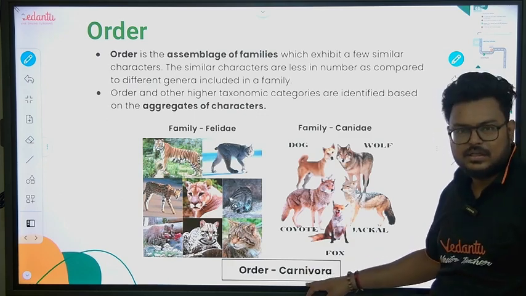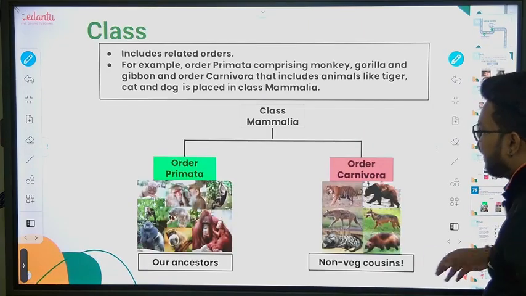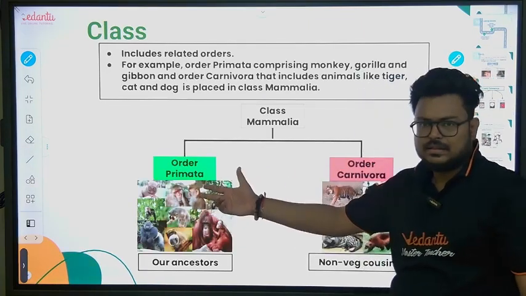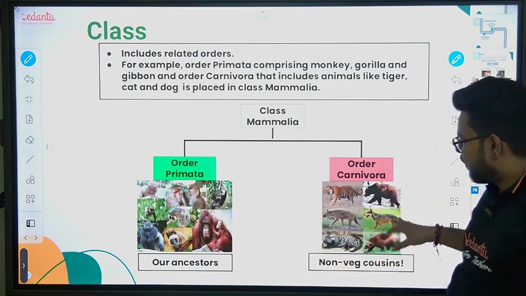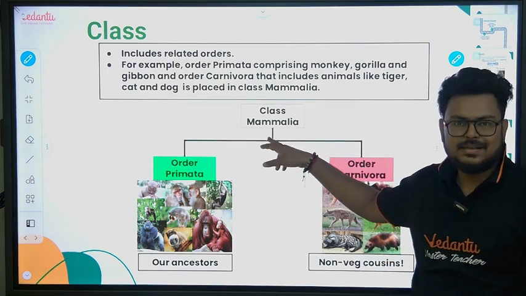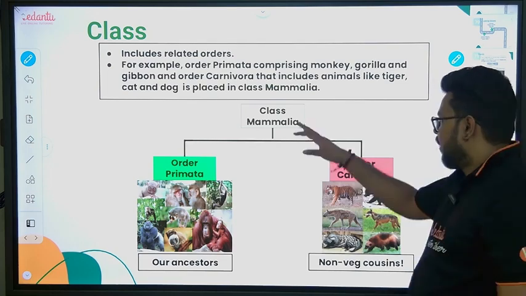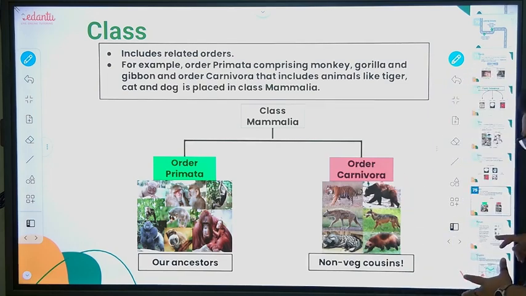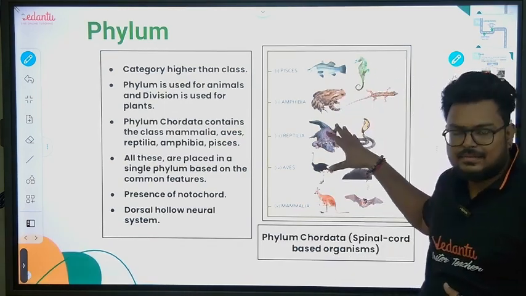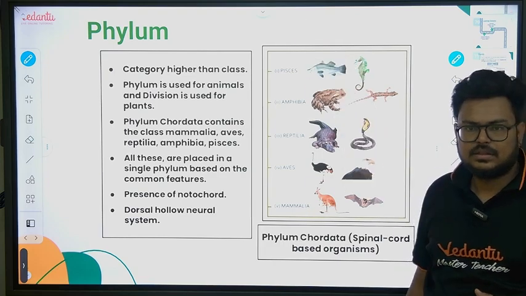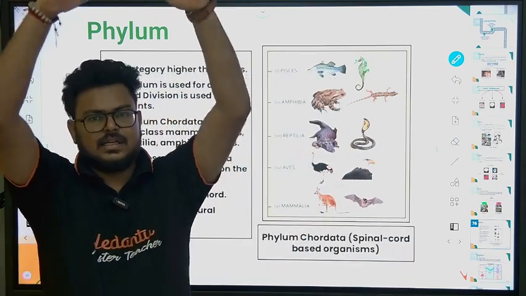Similarly, order Carnivora. Other one you can take, it might be herbivores, or anything. Actually, I have taken Primata. So order Carnivora and Primata. Primates, mammals, or we can say monkey-like organisms, and carnivores, and then they come under what? Class. Mammalia comes under phylum what? Chordates, right? Chordates, Poriferas, and other phyla come under kingdom Animalia.